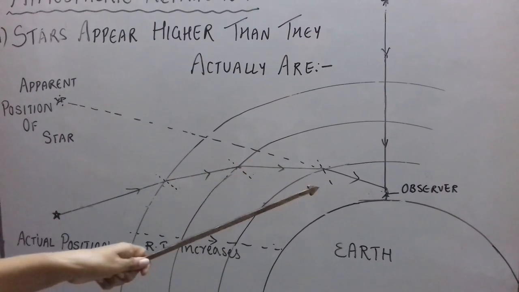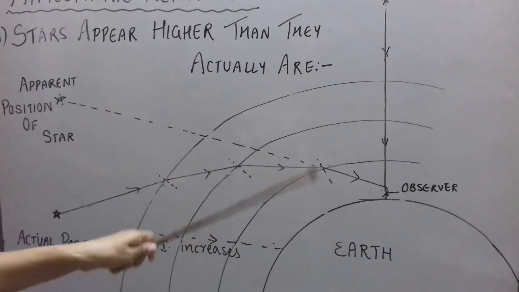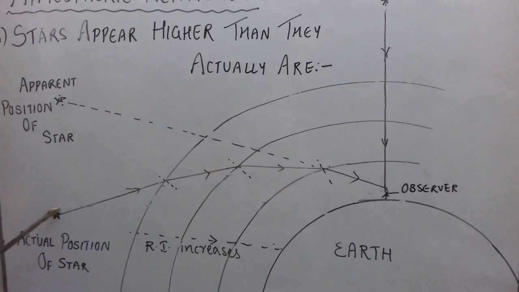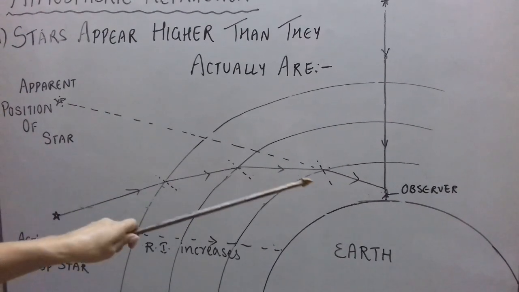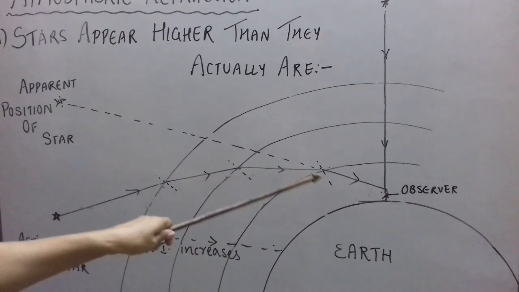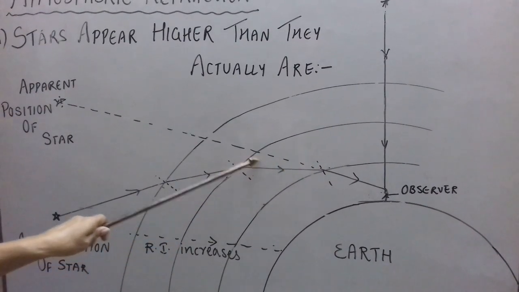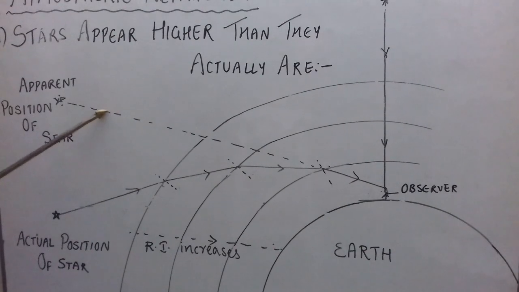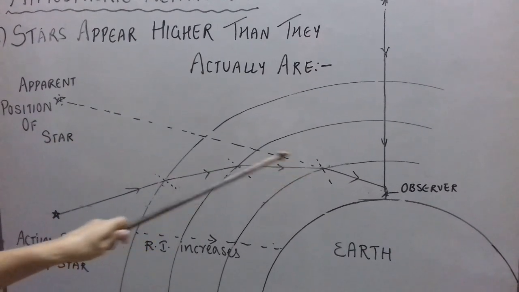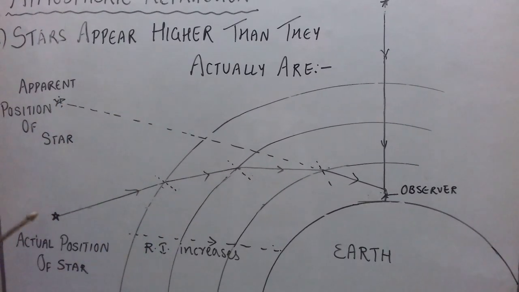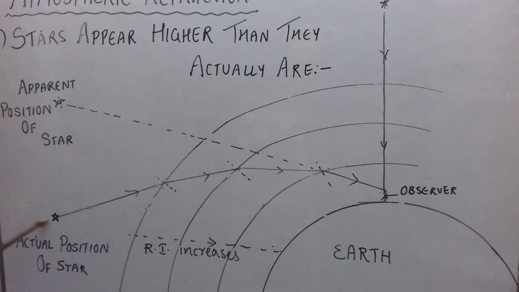Suppose we have an observer there on the Earth. So for the observer, this starlight, this was its original path. How has it reached the observer? See, it has bent that much. For the observer, if we extend this line by a dotted line behind this direction, we just extend it till this place above the actual position.